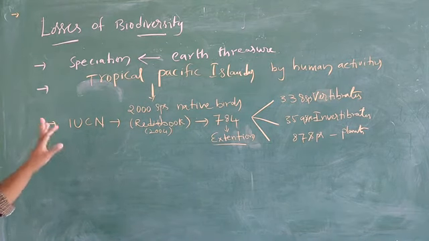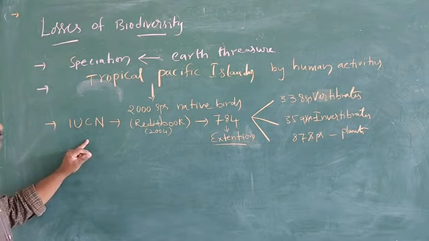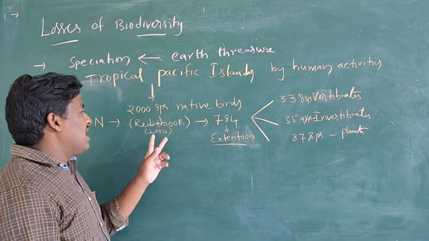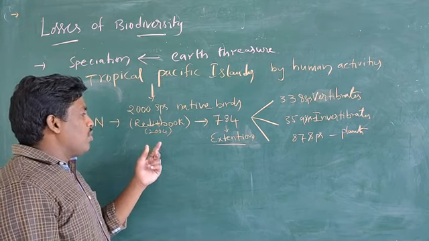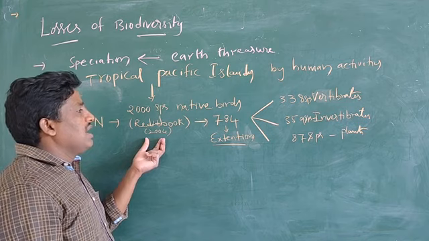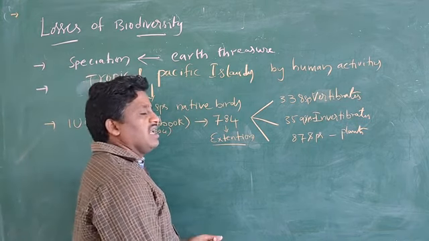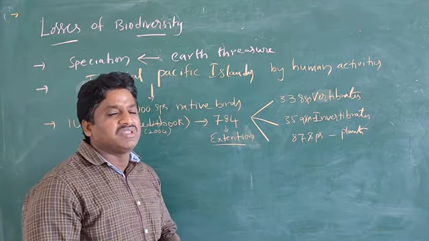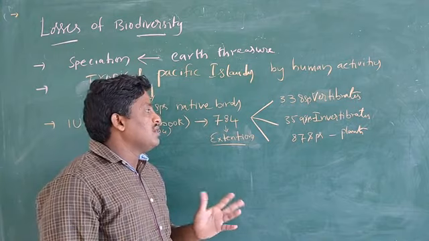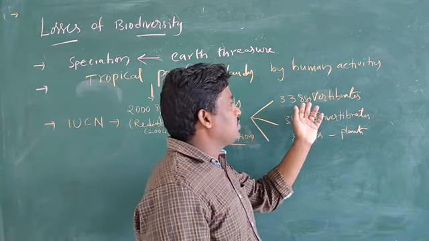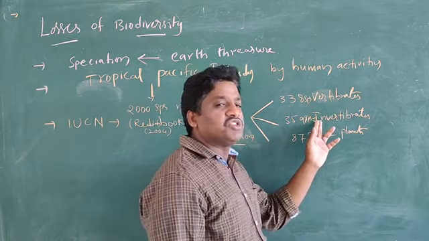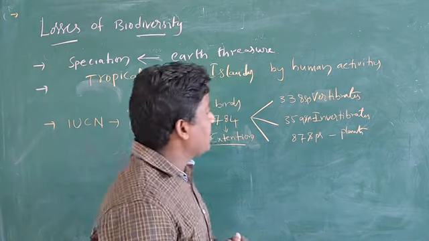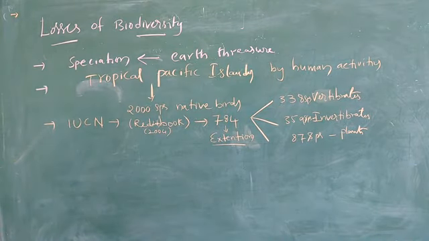According to the IUCN, they published the Red Data Book. According to the Red Data Book 2004, based on the last 500 years, 784 species have gone extinct, meaning they disappeared. Of those 784, 338 species are vertebrates, 359 species are invertebrates, and 87 species are plants that have disappeared. Okay, that's it. Next,